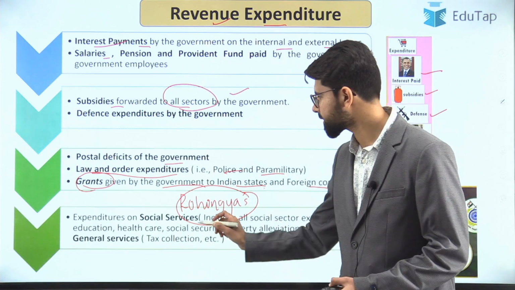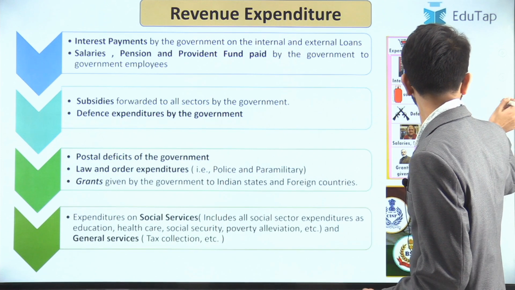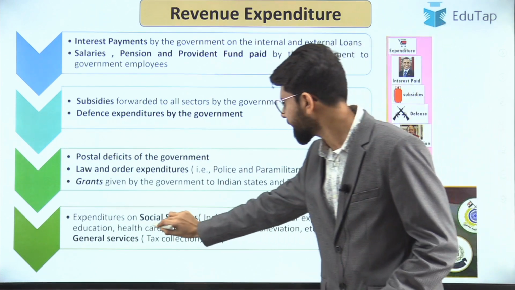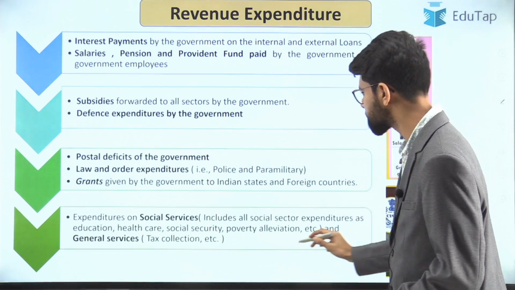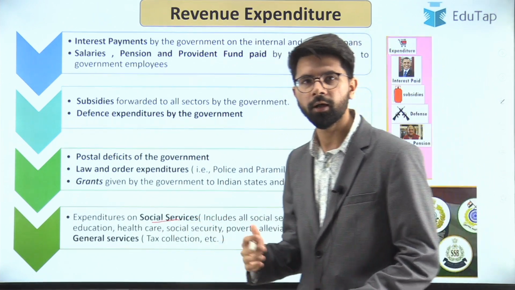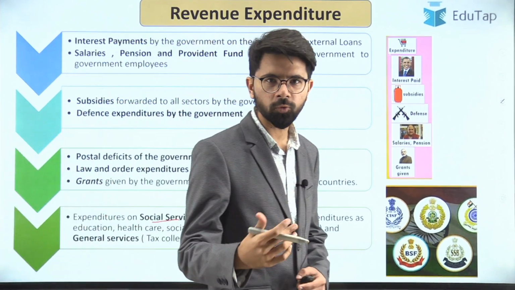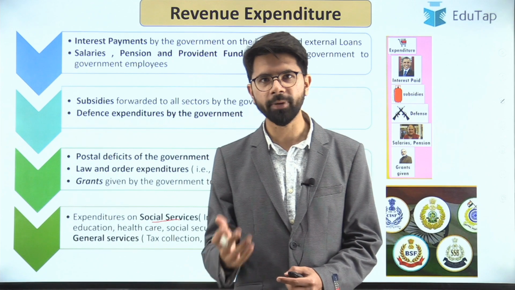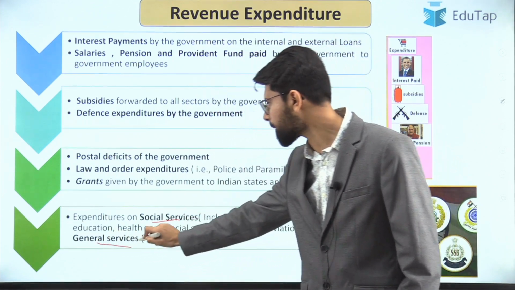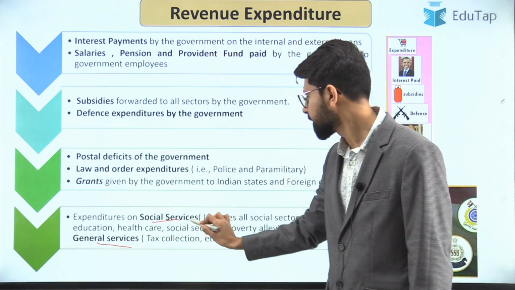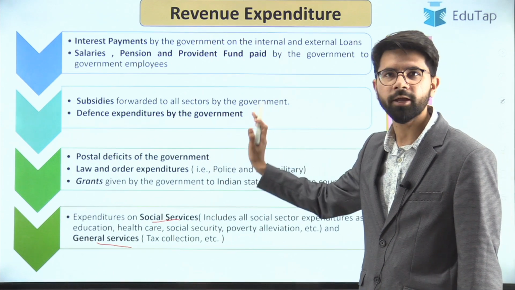Now, having looked at this, the last component is the expenditure on social services. Expenditure on social services such as education, health and all other aspects. And apart from that, when the government goes out to collect a tax, obviously there is some expenditure incurred during the entire process of collecting taxes. So they also fall under the revenue expenditure, the social services and the general services. I hope that is very much clear with regard to the revenue expenditure.